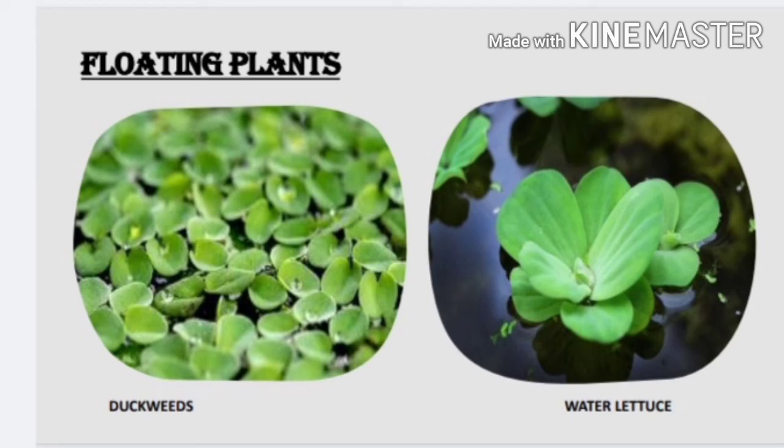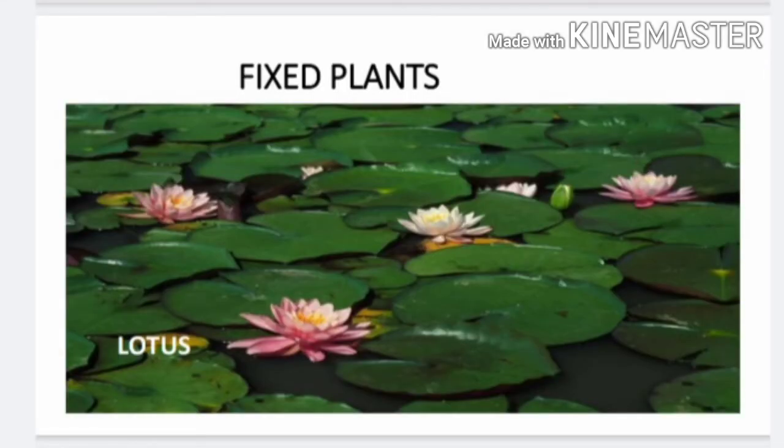Let's see number 2. Now the second one is fixed plants. The word fixed itself means एक जगह रहना. All right, so the plants like water lily and lotus have roots that fix the plant to the bottom of ponds and lakes. ओके, जो वाटर लिली और लोटस प्लांट होते हैं उनके जो रूट्स होते हैं वो नीचे बॉटम पॉन्ड्स और लेक के बॉटम पर फिक्स होते हैं.